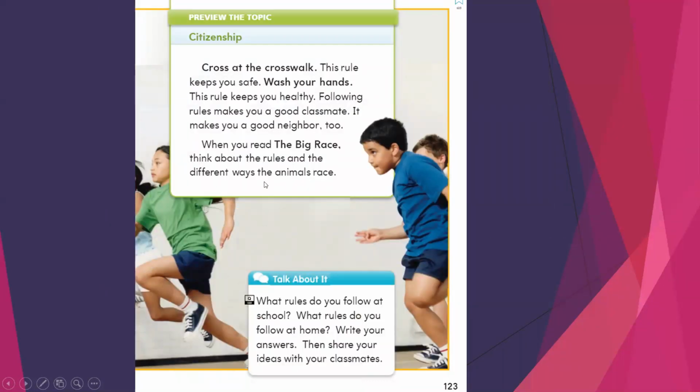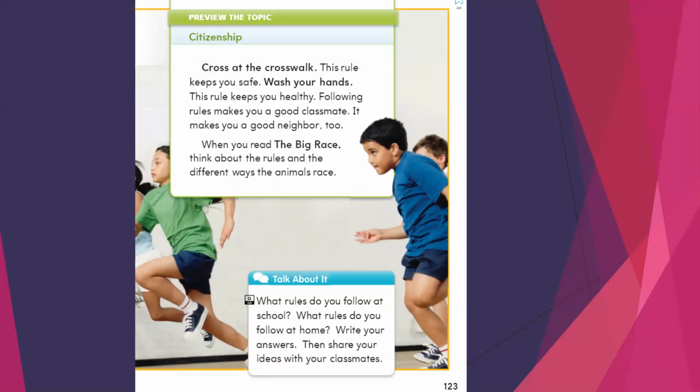Okay. I told you from the beginning we have to identify the topic and the theme. The topic and the theme here is called citizenship. Citizenship. What does it mean? It comes from citizens. And what's the meaning of citizen? Citizens are people or persons in a country.